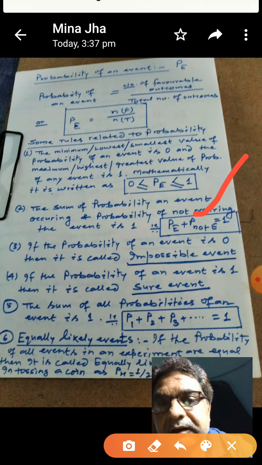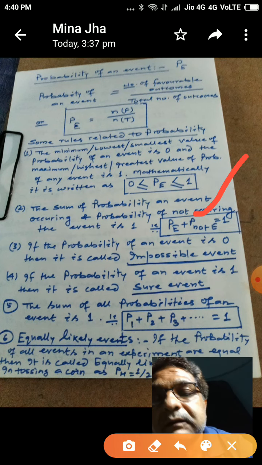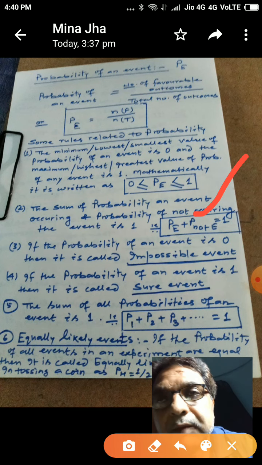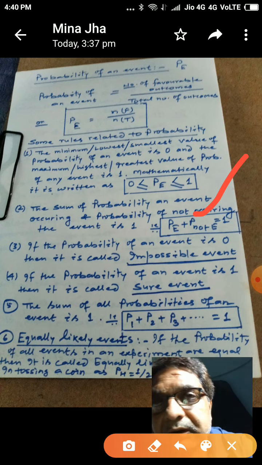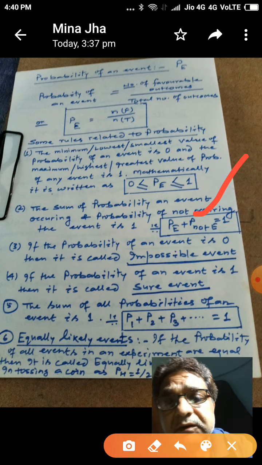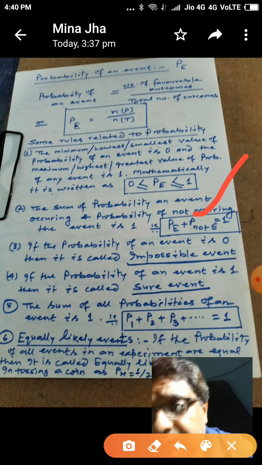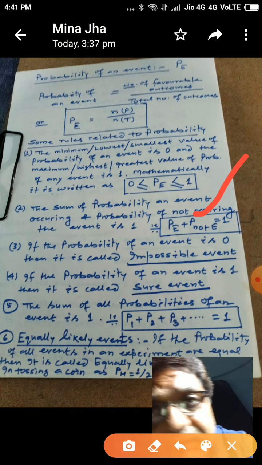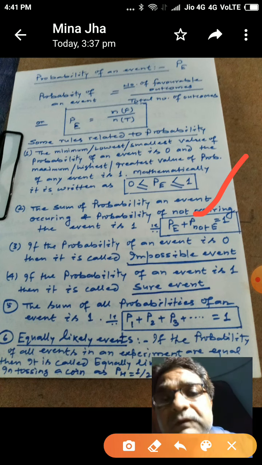Obviously you will say there is no probability of getting a white ball at all, because there is no white ball inside the bag. So the probability of getting a white ball from a bag containing only red balls is 0. Such an event is called an impossible event.